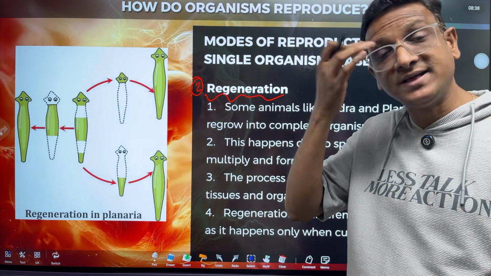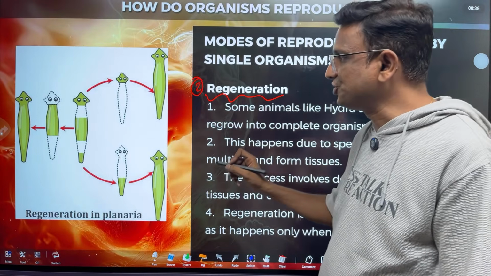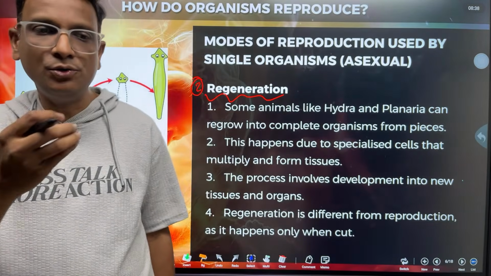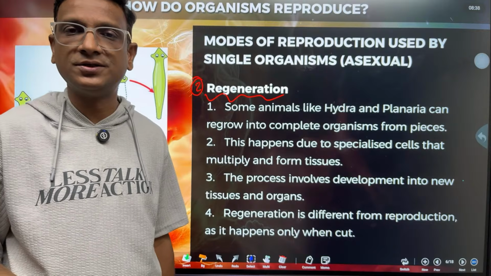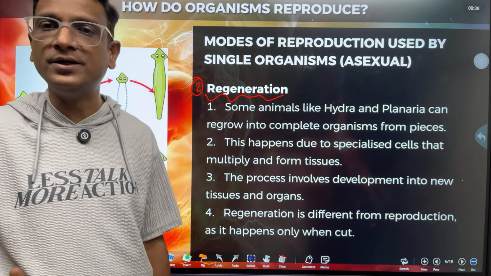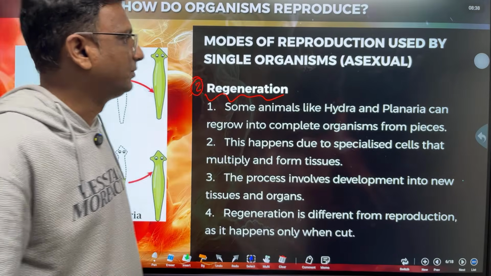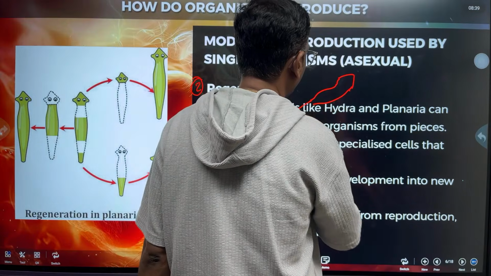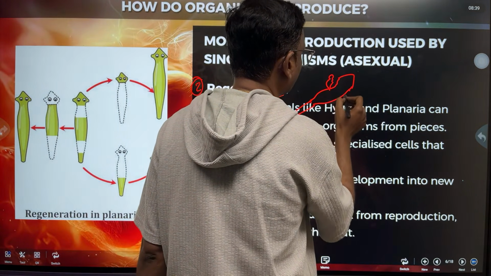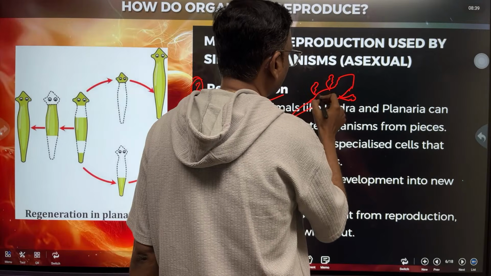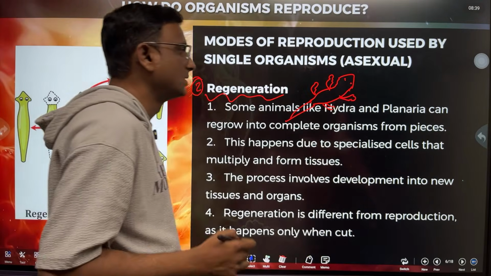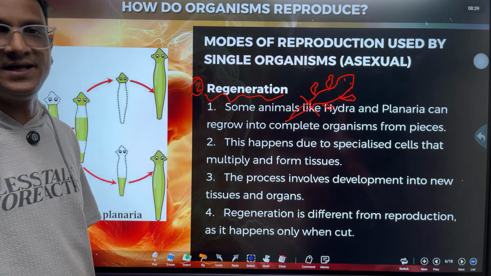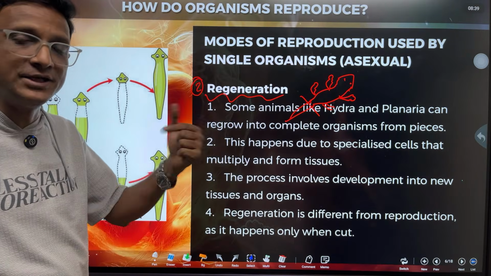That means reproduction by a single organism. So what is regeneration? Regeneration means if an organism loses any part, it can regrow it. If it has the ability of regrowing, you call it regeneration. For example, a lizard. If the lizard loses its tail, it can regrow its tail.